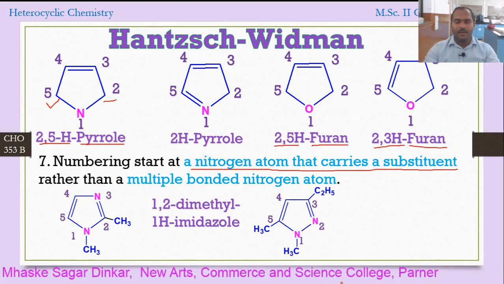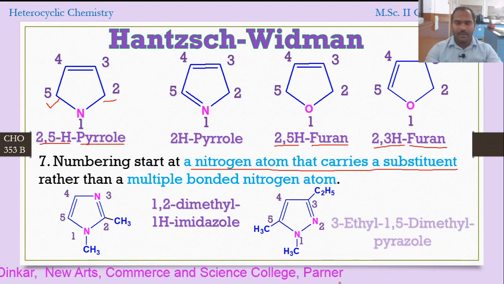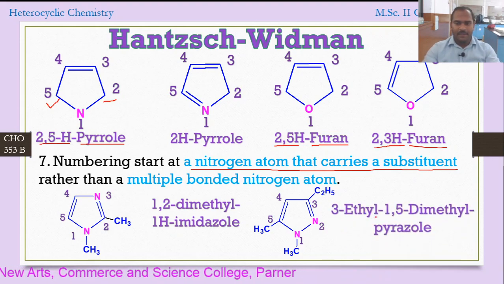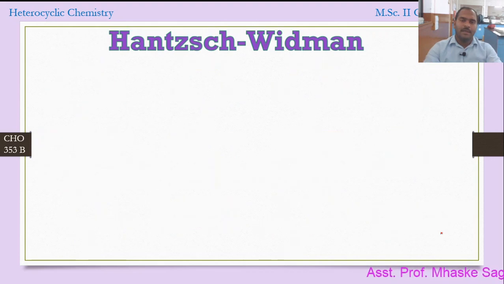So here we are having the name of the compound which indicates the position of the substituents also: 3-ethyl-1,5-dimethyl pyrazole. Okay, that is the name of the compound. So this is the seventh rule in giving the IUPAC numbering of the heterocyclic compound.